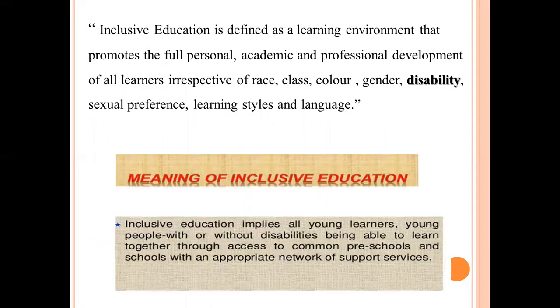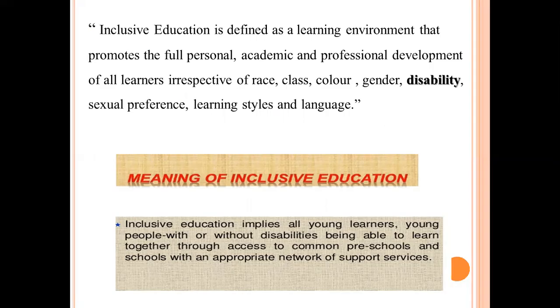Third type of school is inclusive education or inclusive school. Let us understand the concept of inclusive education. Inclusive education is defined as a learning environment that promotes the full personal, academic, and professional development of all learners, irrespective of race, class, color, gender, disability, sexual preferences, learning style, and languages.